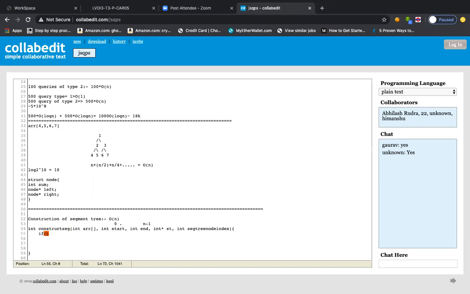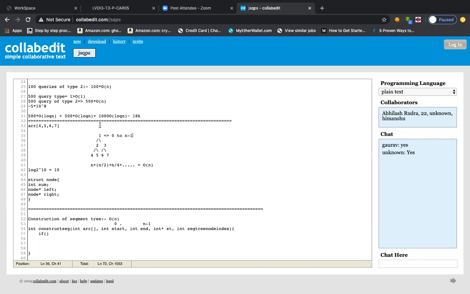So can you please think about when we reach the leaf node, how will we know? The moment we reach the leaf node, what will happen is that this representative range will become void. Suppose we are at one node, and it has left and right, like 2 and 3, and then again left and right, 4 and 5, right? So 1 is a representative of 0 to n-1.